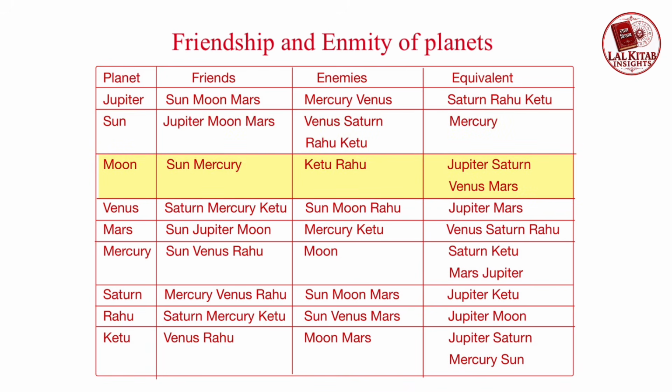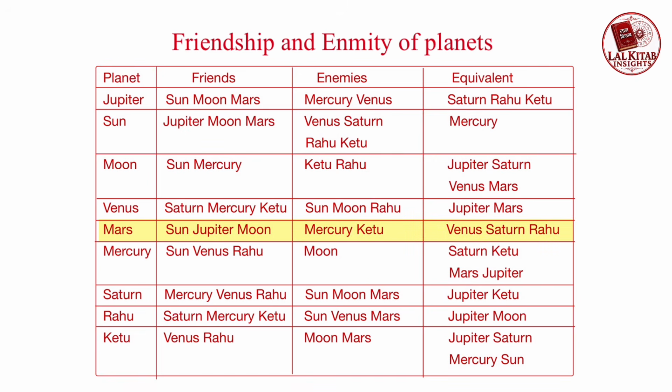Sun, Mercury are friends of Moon. Rahu, Ketu are enemies of Moon. Jupiter, Saturn, Venus, Mars are equivalent planets. Saturn, Mercury, Ketu are friends of Venus. Sun, Moon, Rahu are enemies of Venus, whereas Jupiter, Mars are equivalent planets of Venus.